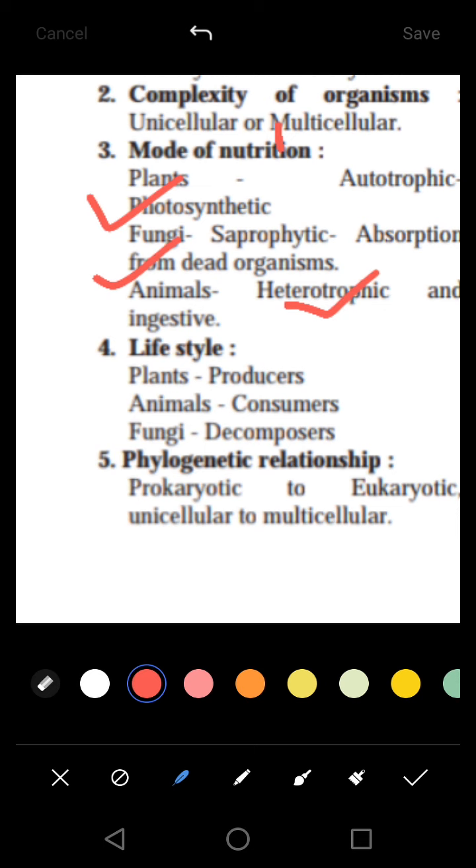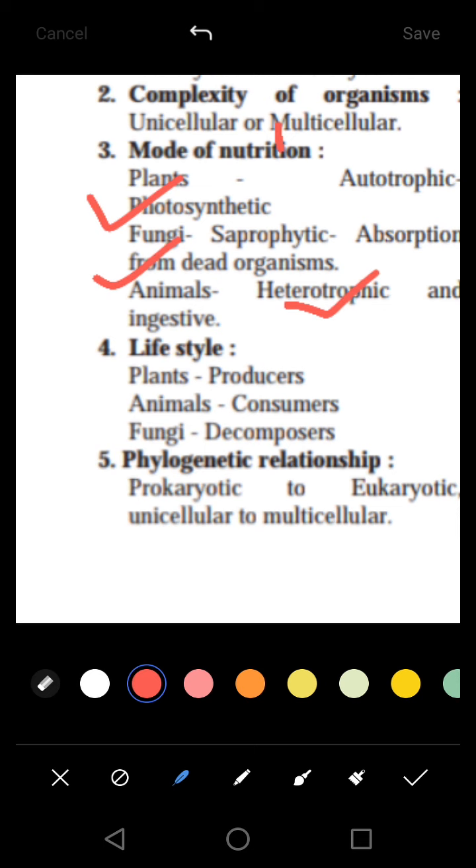Is it an animal, which is a consumer? It cannot produce its own food but can eat other plants or animals to obtain its food, so it is called a consumer. Or is it a decomposer? Decomposers are those which decay substances and convert them into gases, meaning a complex cell system is converted into dead material, or it has been degraded. Such organisms which degrade organic matter are called decomposers.